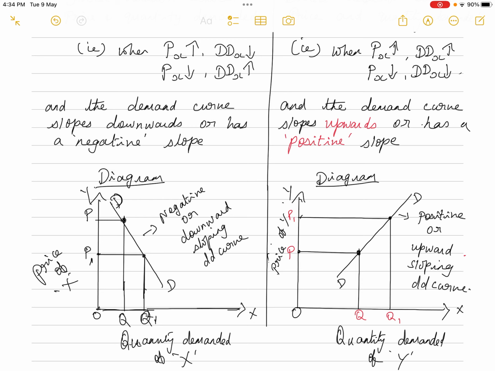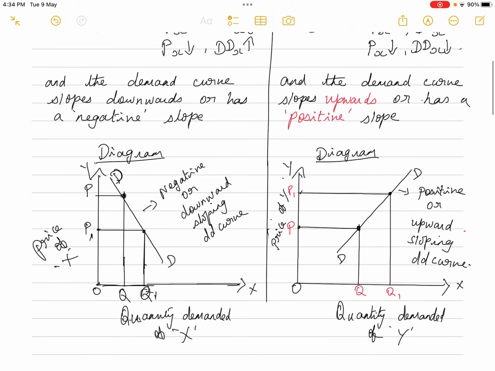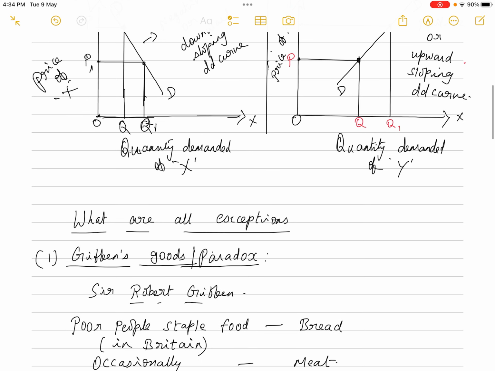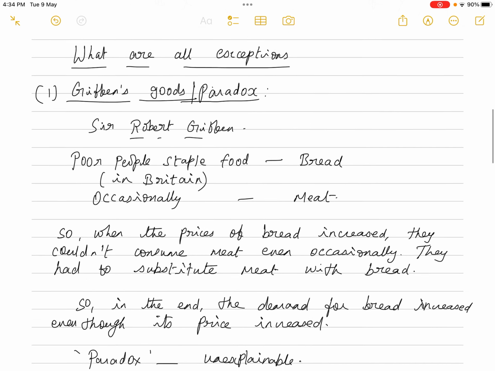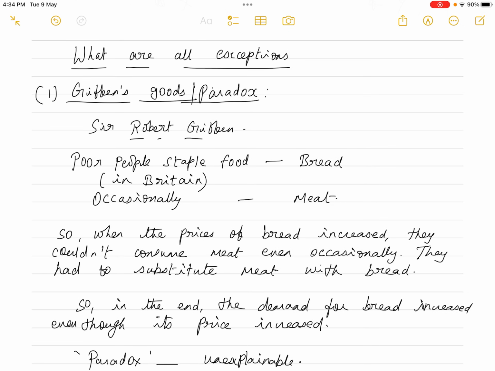This is an exception to the law of demand. In all the exceptional cases, the demand curve will slope upwards. Let us check out in what cases there will be a direct relation between price and quantity demanded.